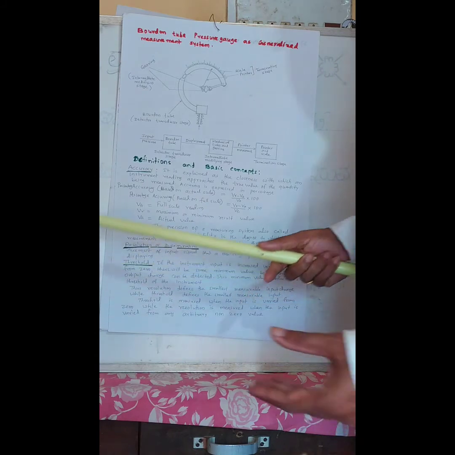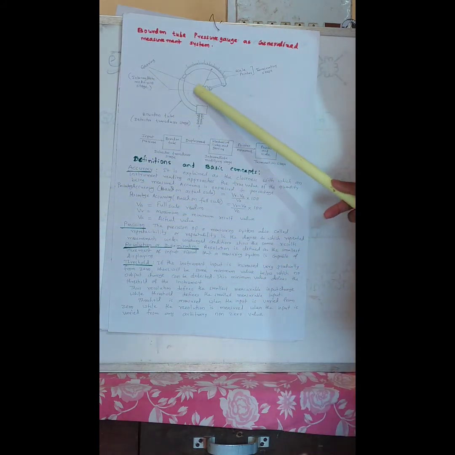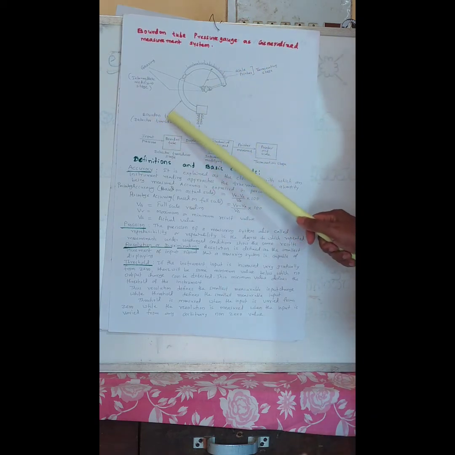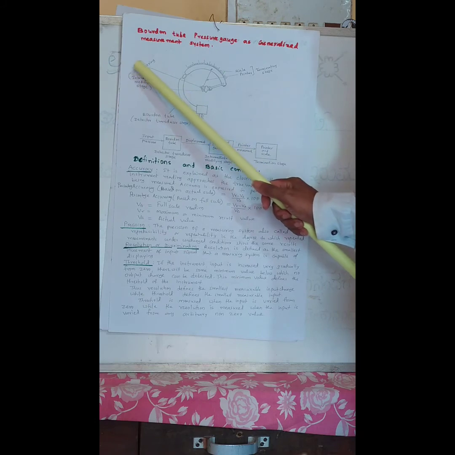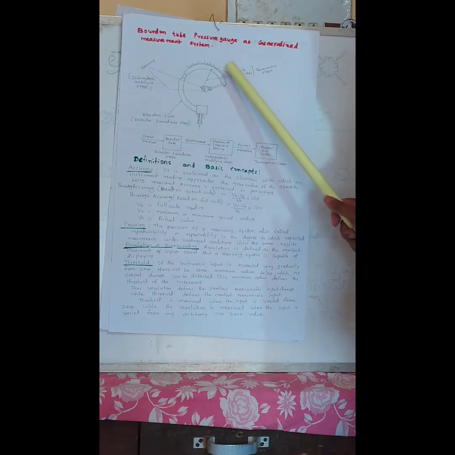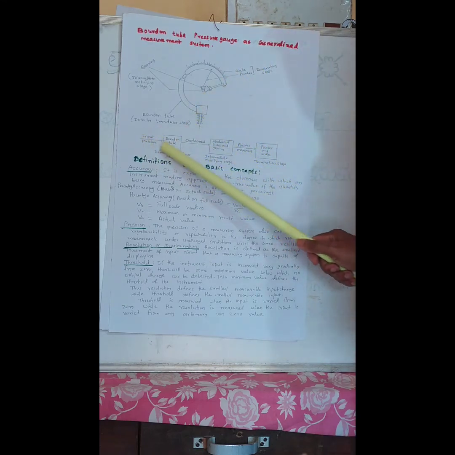The input signal is modified by the intermediate modifying stage, so we can easily read it out through the scale and pointer. The scale and pointer is the terminating stage. So the Bourdon tube is the sensor stage, the gearing is the intermediate or modifying stage, and the scale and pointer is the terminating stage. The same is explained with a block diagram.